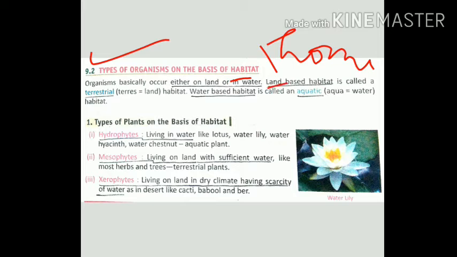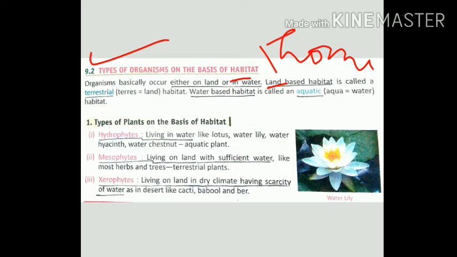Land-based means animals live on the land, and land habitats are of two types. Mainly the plains, where humans and common animals and people live, and the very dry areas, that is, desert areas where animals like the camel live.